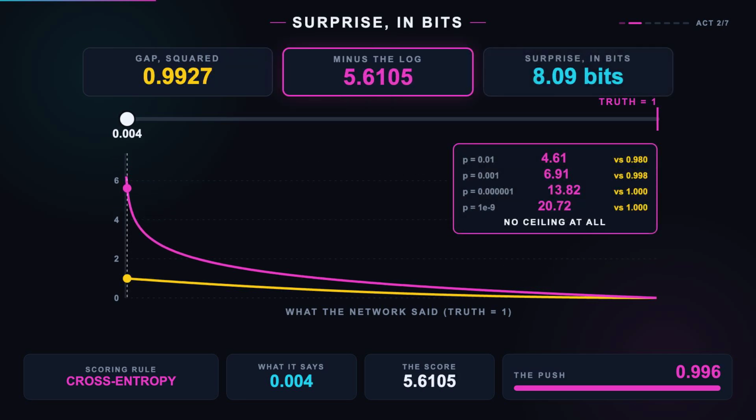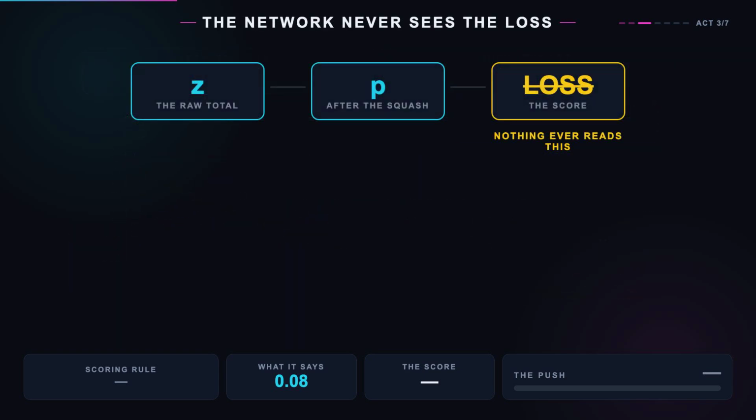And that logarithm is not decoration. Take it in base 2, and it is measuring something specific. Surprise, in bits. A prediction of a half is exactly 1 bit of surprise. A prediction of 1 in 100 is 6.64 bits. So one rule is asking how far off you were. The other is asking how astonished it ought to be that you were wrong at all. Which sounds like philosophy, right up until you look at what each one actually does to the training.